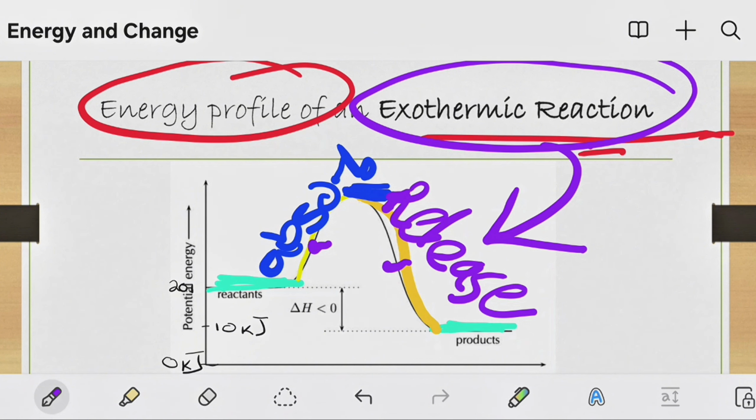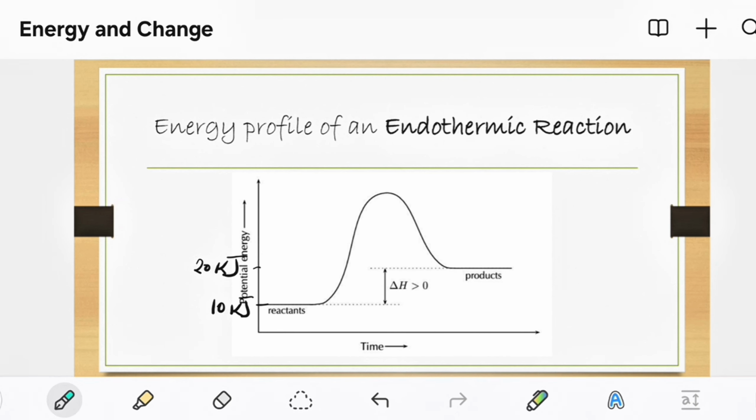So far we've only looked at the energy profile of an exothermic reaction. How about now we look at the energy profile of an endothermic reaction? Well, one of the distinguishing factors about an endothermic reaction is that, of course, delta H is greater than 0, meaning enthalpy is positive, meaning the heat of reaction will be a positive number.